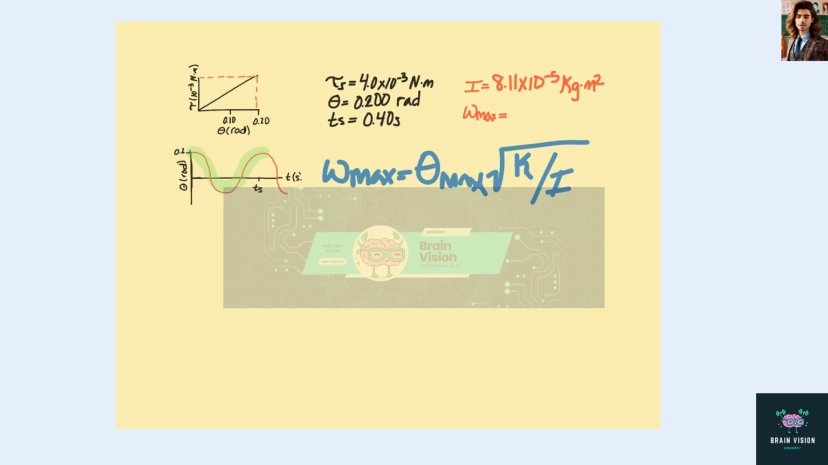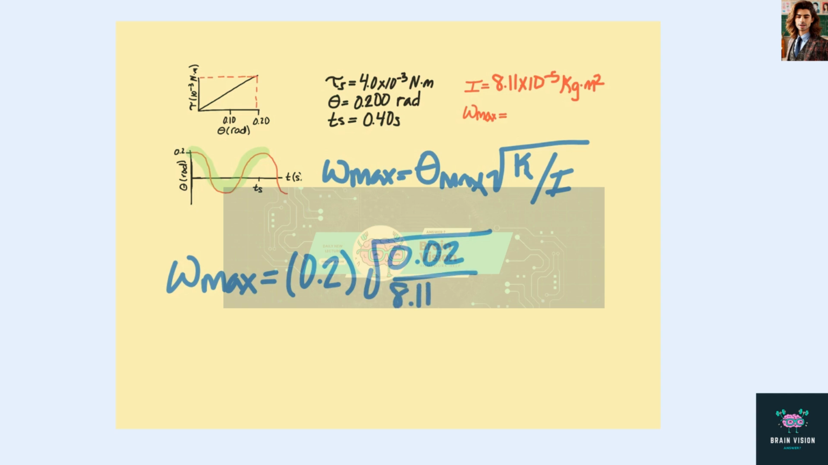Plugging in the values that we know, we have omega max equal to our theta max, which is 0.2, times the square root of our torsion, which is 0.02, divided by our inertia, 8.11 times 10 to the negative fifth, which gives us a value of 3.14 rads per second.